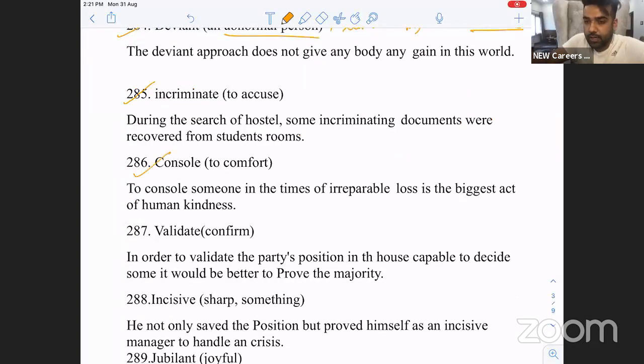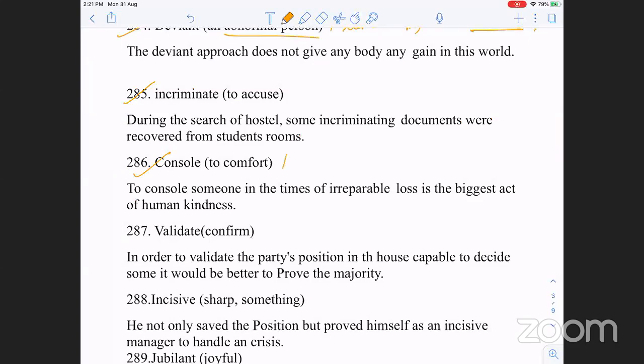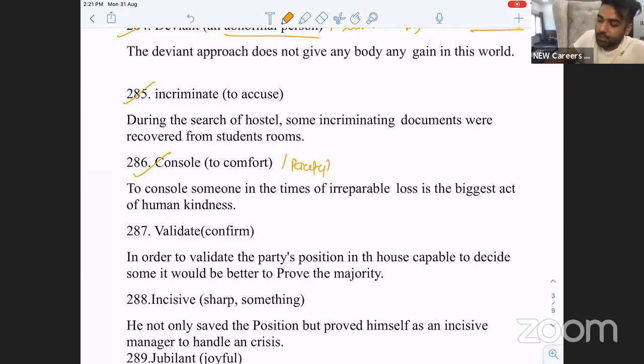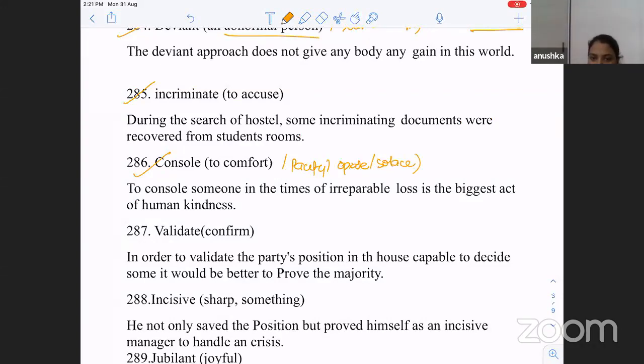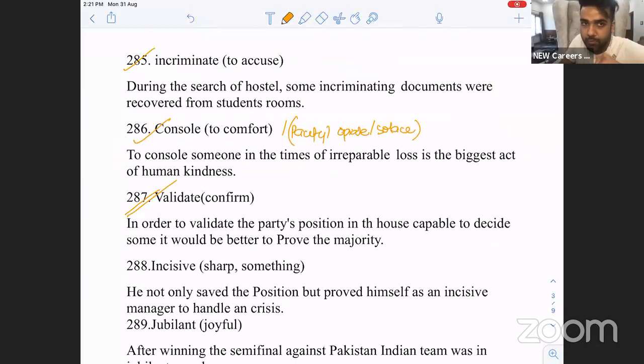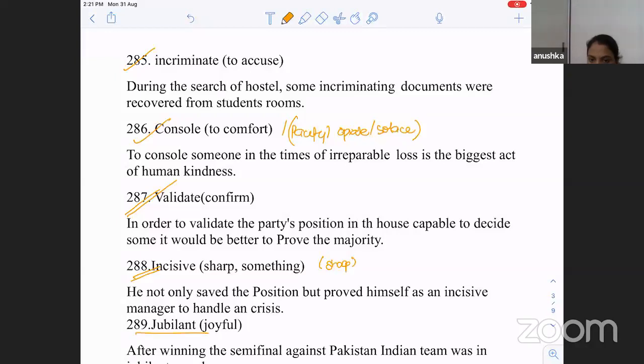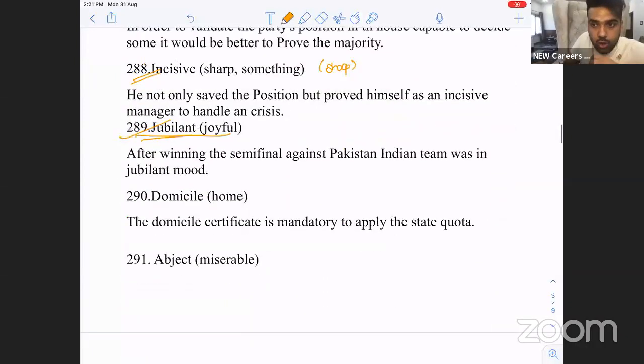Console is to comfort. Another word for comfort: pacify, opiate, appease, solace. Commodious is huge. Validate is to confirm. Can you validate this statement for me? Confirm this statement for me. Incisive, sharp. Jubilant, joyous. Domicile, to do with home.